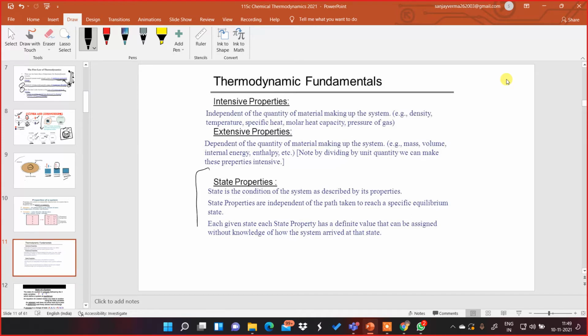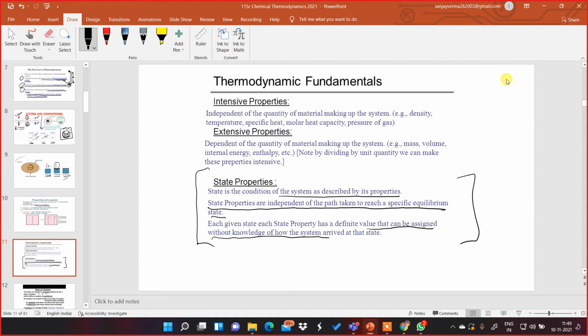Then what I am going to talk about is state properties. State is the condition of a system as described by its properties. State properties are independent of the path taken to reach a specific equilibrium state. They're not dependent on the path. They're dependent on the state. Each state property has a definite value that can be assigned without knowledge of how the system arrived at the state.